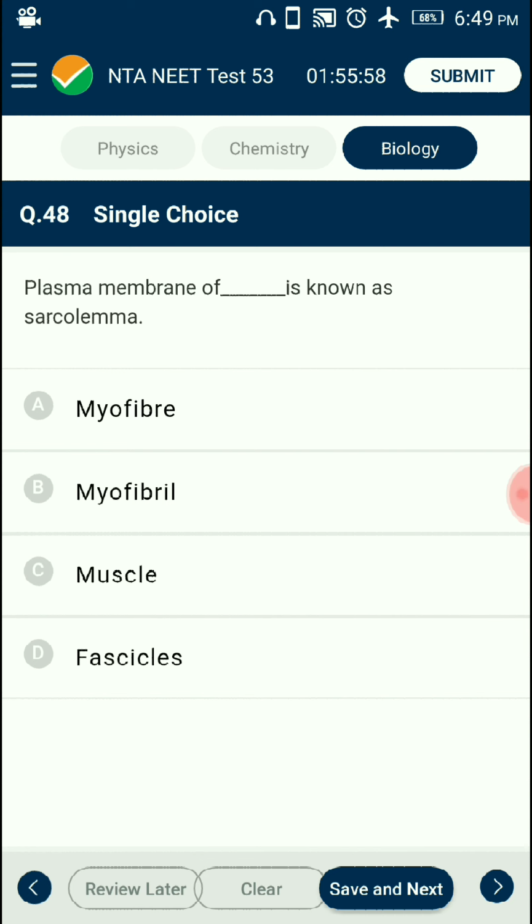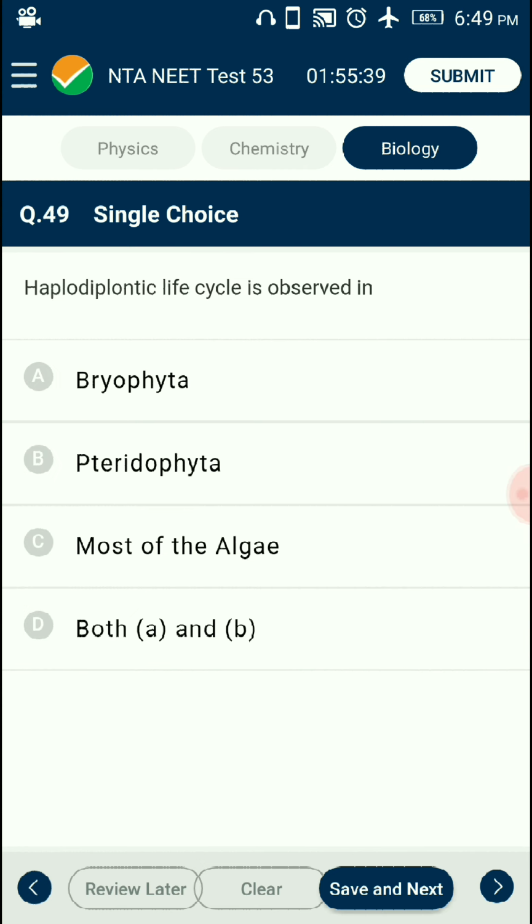Endoplasmic reticulum is generally called sarcoplasmic reticulum, the storehouse of calcium ions, and a large number of parallelly arranged filaments are present in the sarcoplasm. Myofilaments form myofibrils. So the answer is option A. Plasma membrane of myofiber is known as sarcolemma. Question number 49.